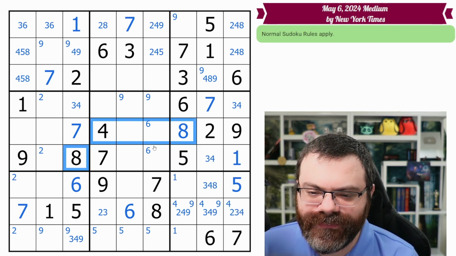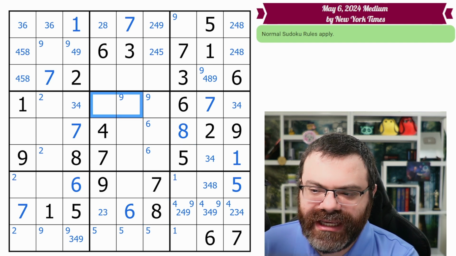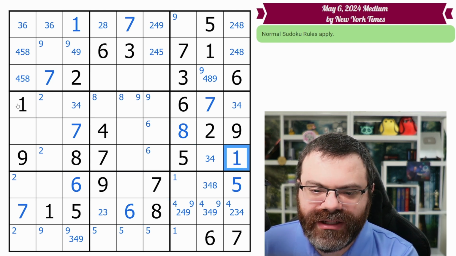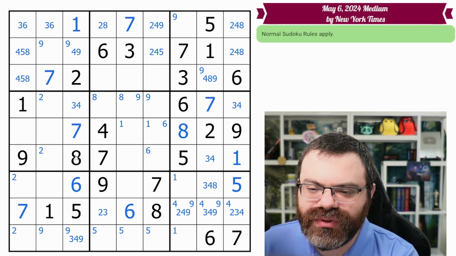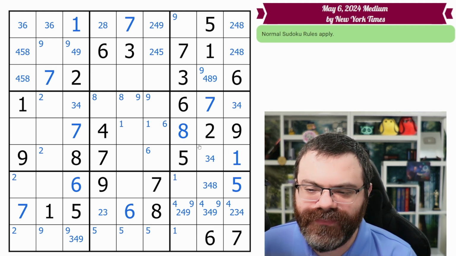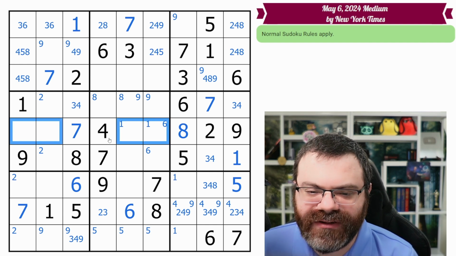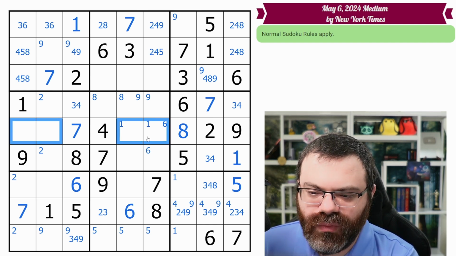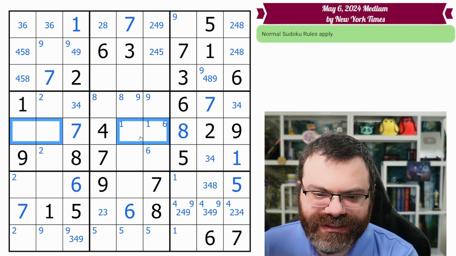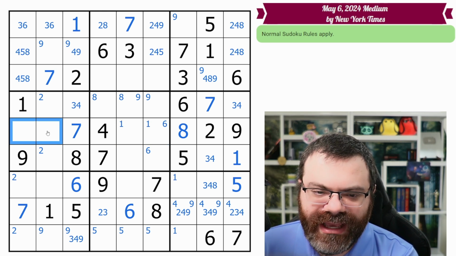Okay, so we want to follow up on this 8 and this 1. So the 8 first. These 8s look in, it puts an 8 in one of these 2. And then the 1 does have a buddy over here, puts a 1 in one of these 2. Do we have any rows or boxes down to 4 or fewer? And the answer is yes. This row is now down to 4. What are the 4 digits? We need a 1, 3, 6, and 8. Neither of these can be 1 or 8.